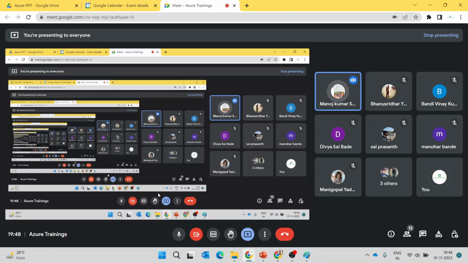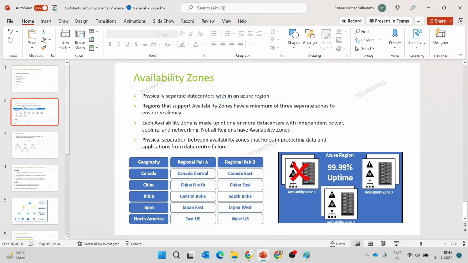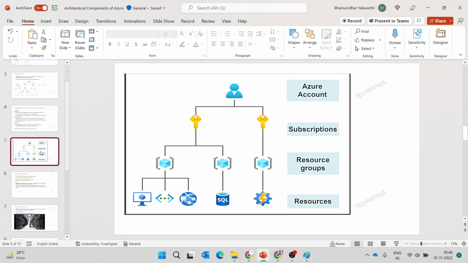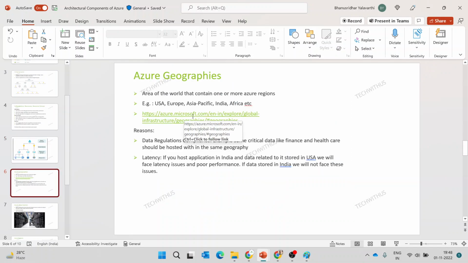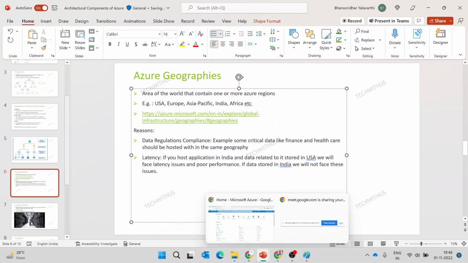The other thing we discussed is regions and availability zones. In availability zones, the data will be copied to the nearest zones within the same region. We can also maintain separate zones.